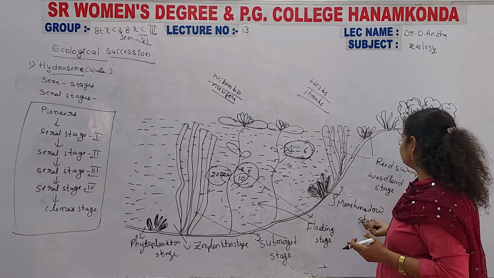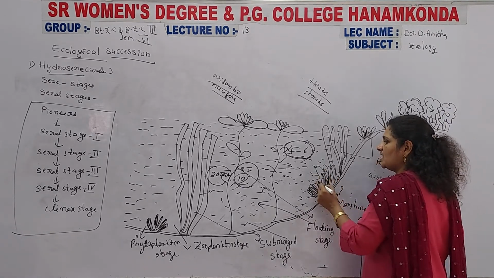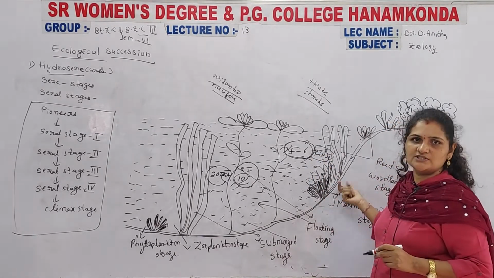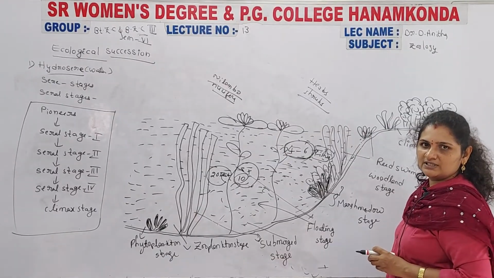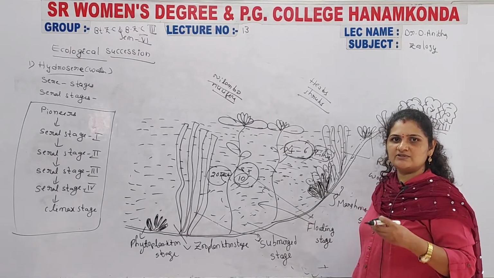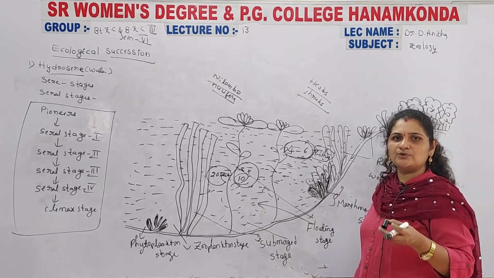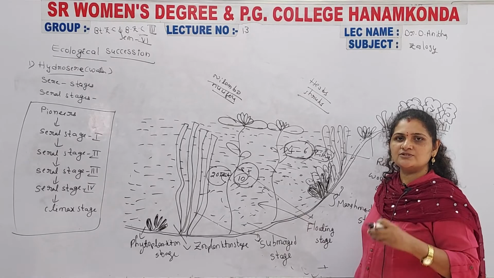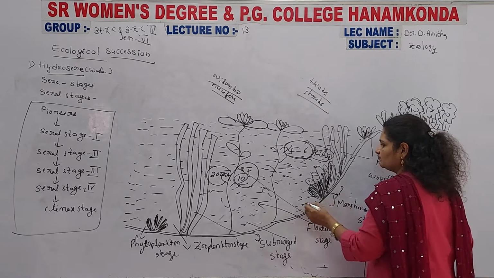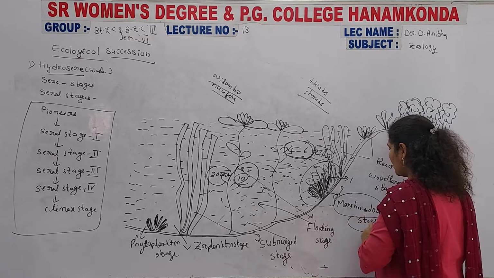After the floating stage comes the marsh meadow stage. Here some other plants and some larger organisms, the fishes, are able to survive. A large number of fishes survive, and other organisms also live here. Some snakes, water snakes, are present inside the water, and some crustaceans, that is arthropodan organisms, and molluscan organisms are also developed here. So that is the marsh meadow stage. Marsh means the humus levels are greatly increased here, and the stage is considered the marsh meadow stage.